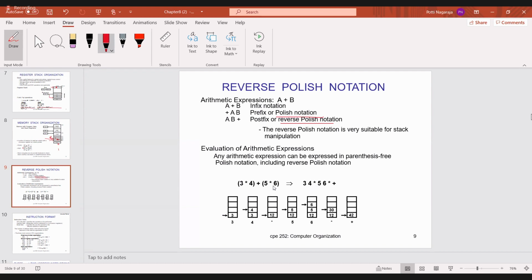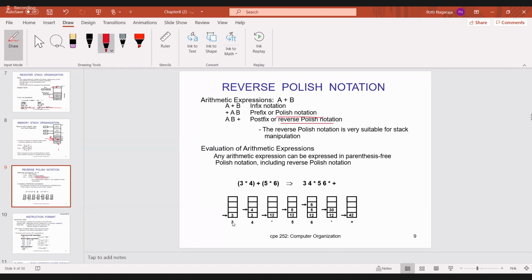Now 5 into 6: 5 and 6 are operands, and into is the multiplication symbol. Now, between these two terms there is a plus, which you write outside, so that is the operator. Now I have to perform this operation by using the stack, and this notation is called the reverse polish notation. Now, the stack pointer always points to the top of the stack.